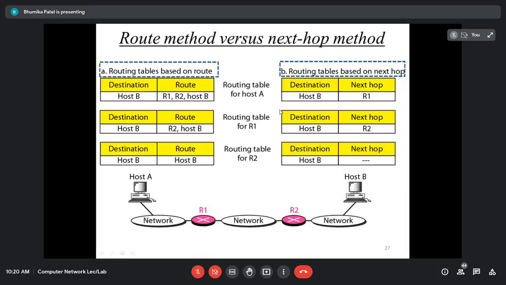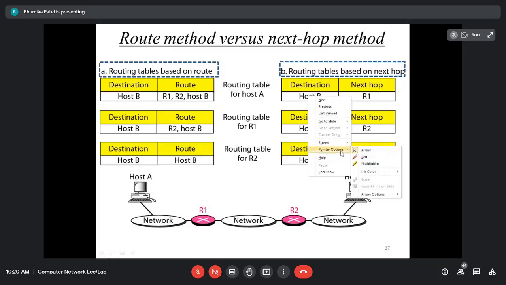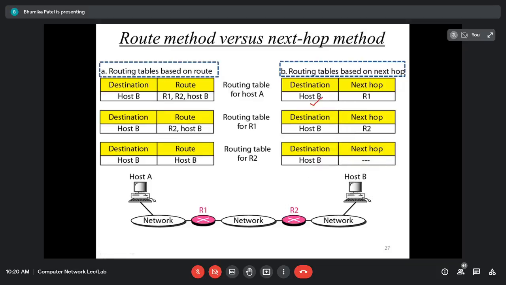Okay, so in order to reduce the size of the routing table, we have another method that is called the next hop method. So what will we do in the next hop method? As you can see in the figure, the routing table will contain only the address of the next hop rather than the entire route. So for the host A, if the destination machine is the host B, it has to just forward the message to the router 1. That is it. No need to store the information about the complete route.